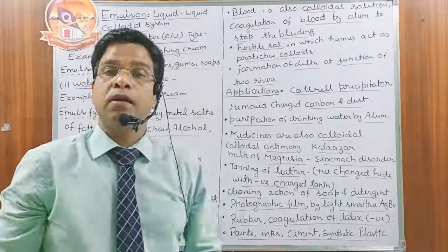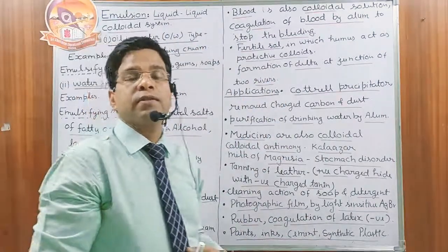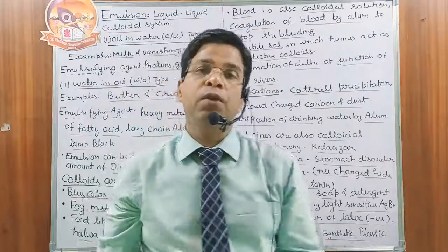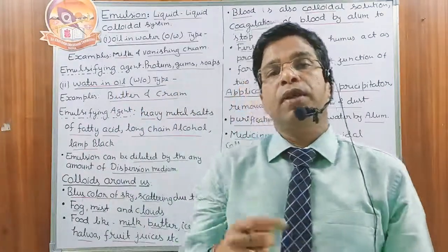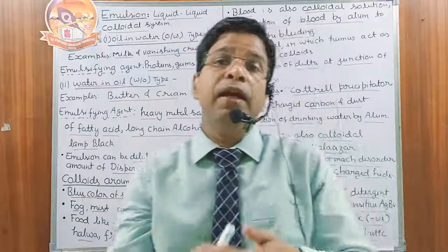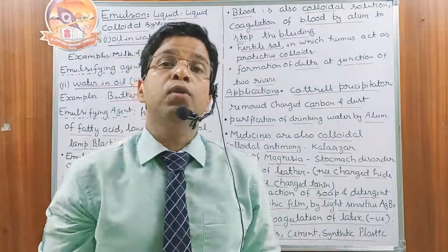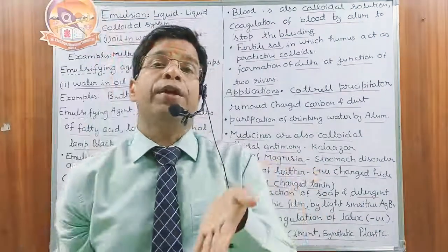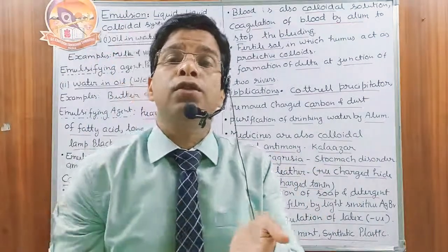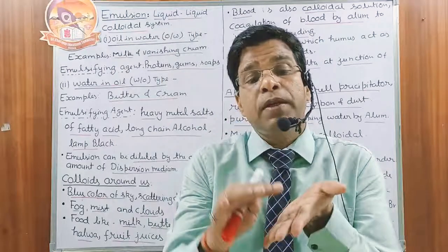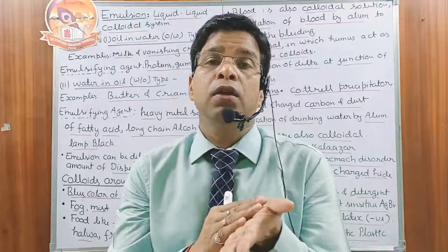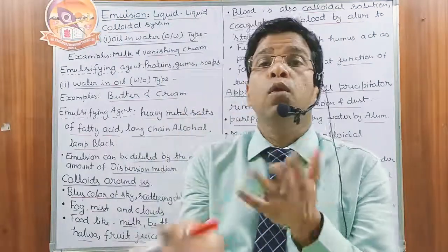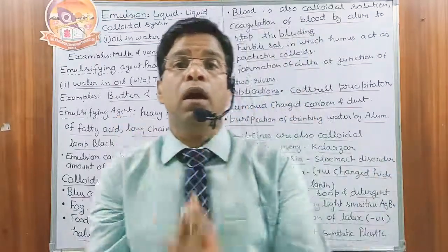Next, blood. Blood is also a colloidal system. Look, the best example we know: if we have a cut and some bleeding, what do we apply? We apply alum. What does the alum do? Alum coagulates the blood particles at that point. So due to the coagulation of the blood, what happens? We have a solid layer there, so that no more blood can come out.